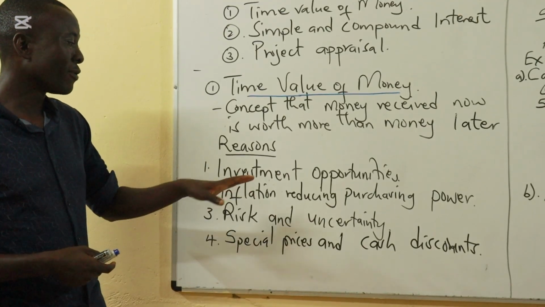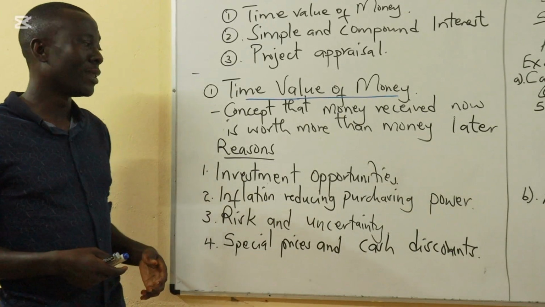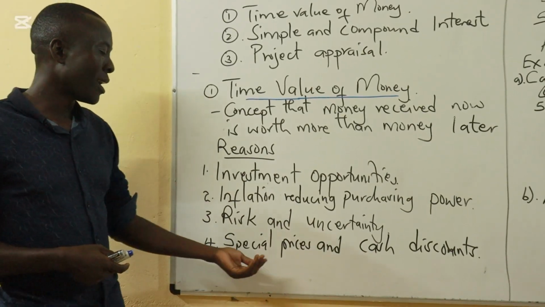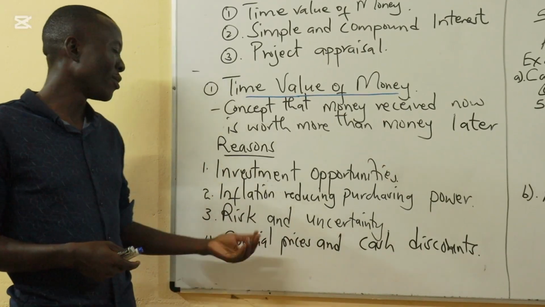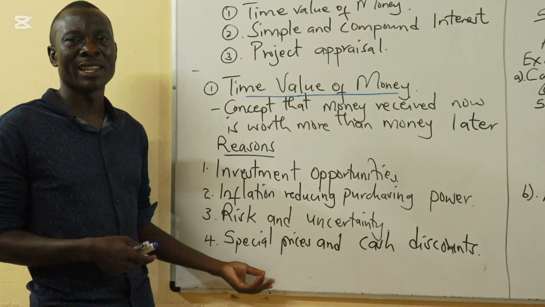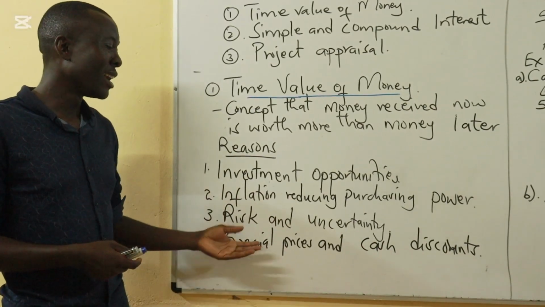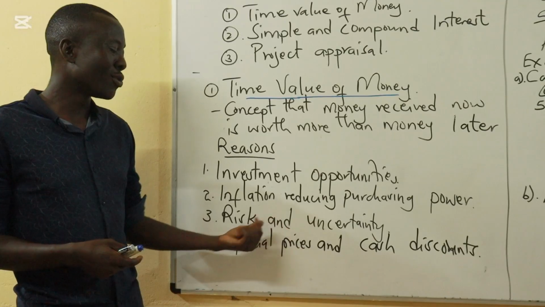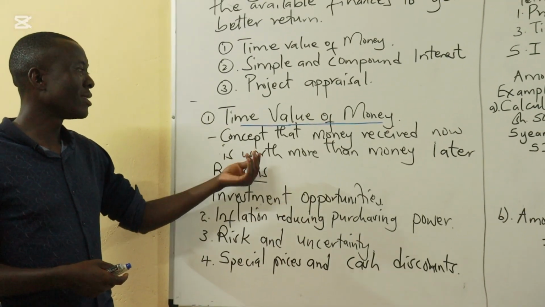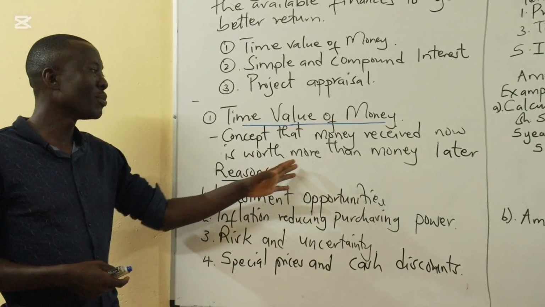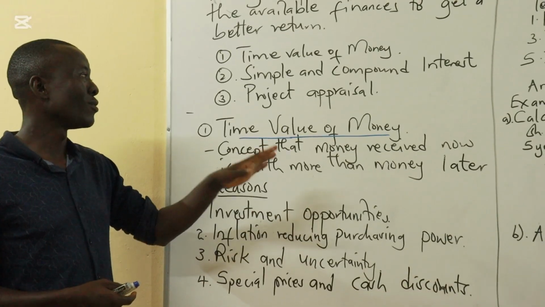Number four, at the present we may have special prices, for example cash discounts and offers that may not arise in future, and one would prefer to have money now to grab that opportunity, whereas these opportunities may have gone with time. So basically this is the time value of money concept, and people would prefer to receive money at present than in the future.